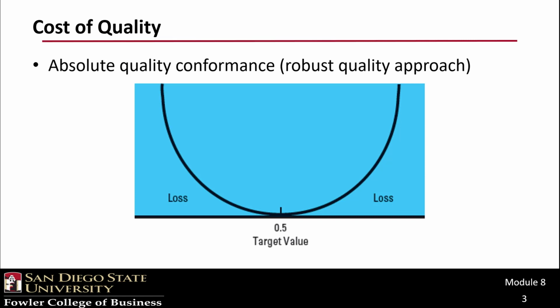However, absolute quality conformance requires that all products or services meet exactly the target value with no variation allowed. Any variance from the precise measure is thought to add some form of loss to the product or service. If I have an appendectomy, I pretty much expect the surgery to be 100% effective. Any deviation, for example, a post-surgical infection or leaving a scalpel in my belly, is likely to be viewed as a quality loss, and frankly a visit from the malpractice lawyer.